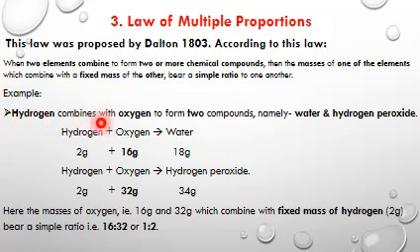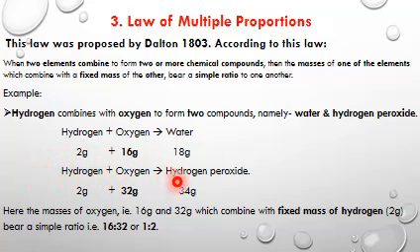Example, hydrogen combines with oxygen to form two compounds, namely water and hydrogen peroxide. Hydrogen plus oxygen give water: 2 gram of hydrogen, 16 gram of oxygen give 18 gram of water.